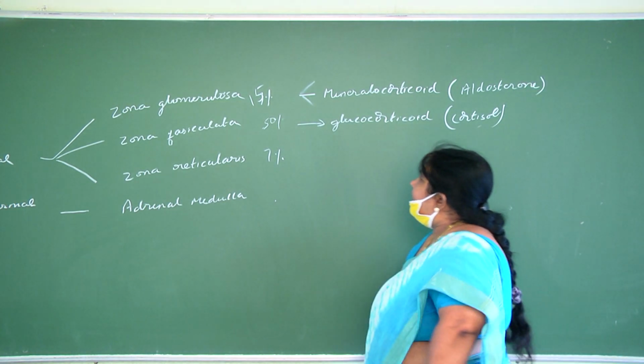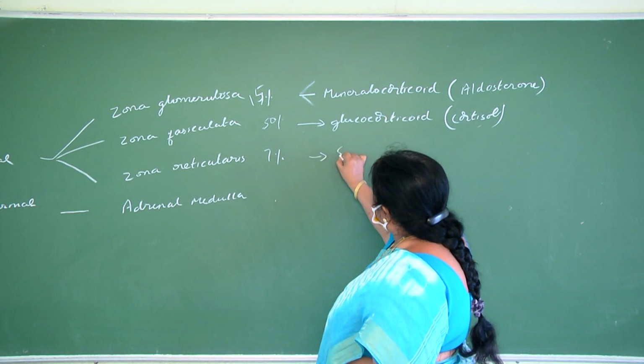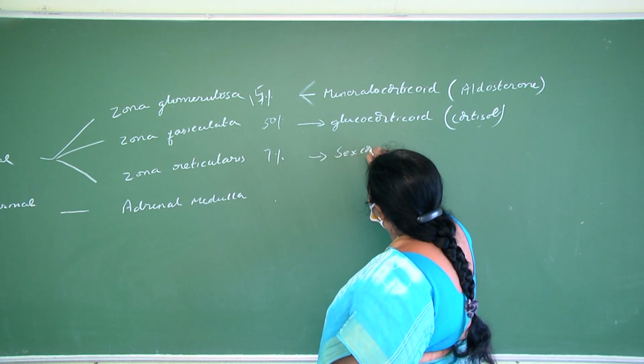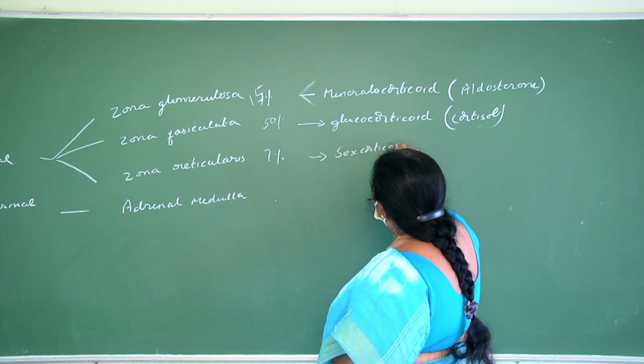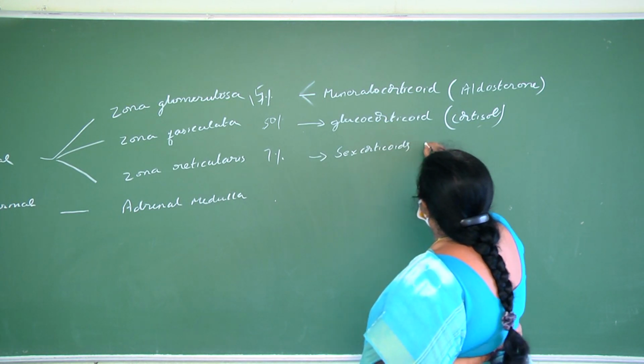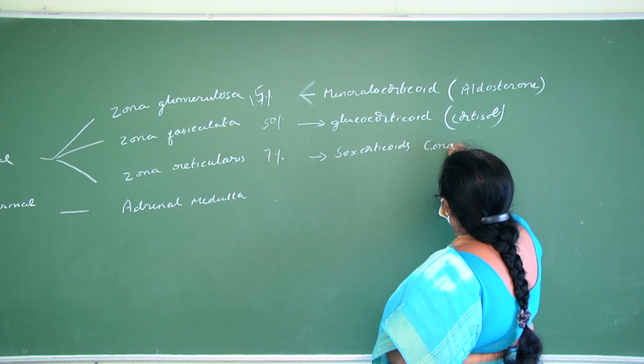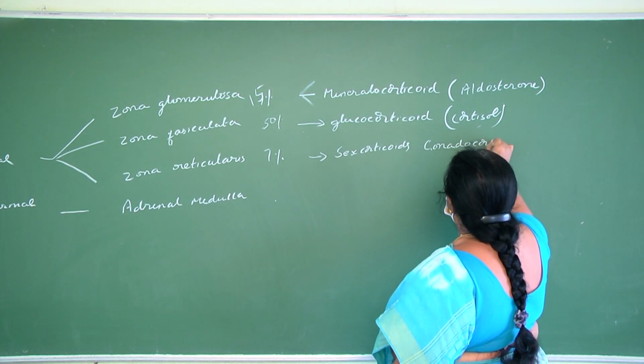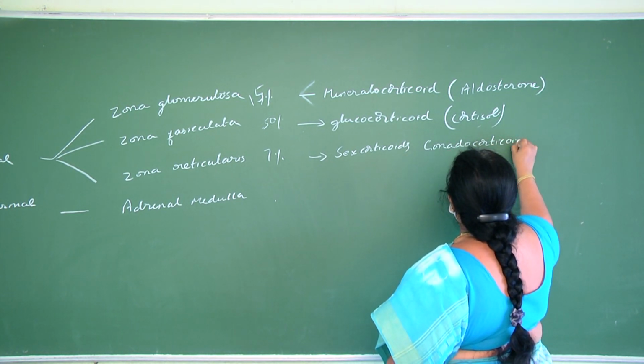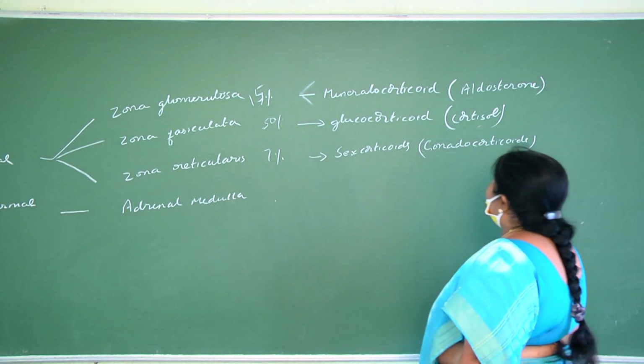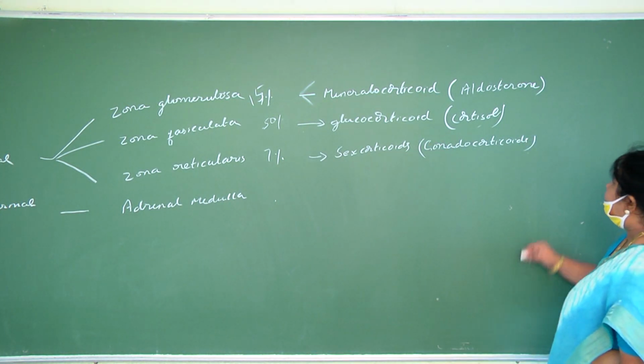Zona reticularis secretes sex corticoids, also called gonadocorticoids, like estrogens and androgens.